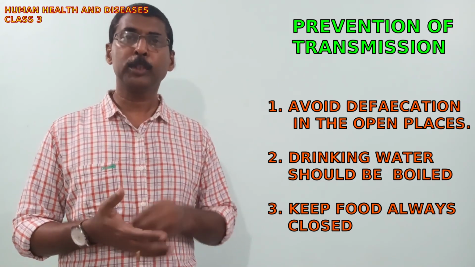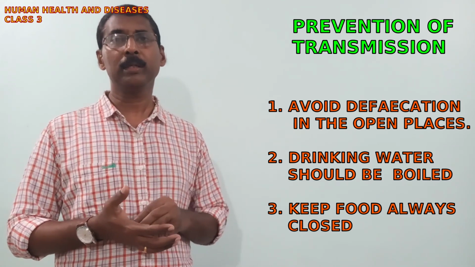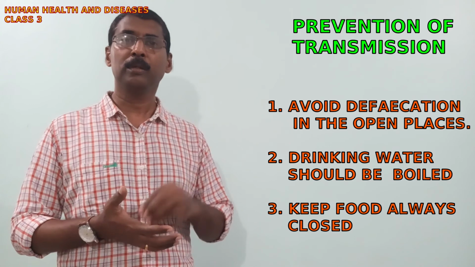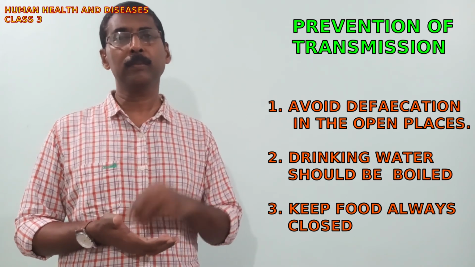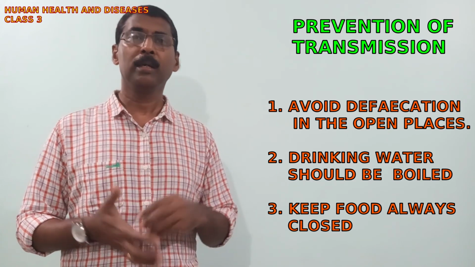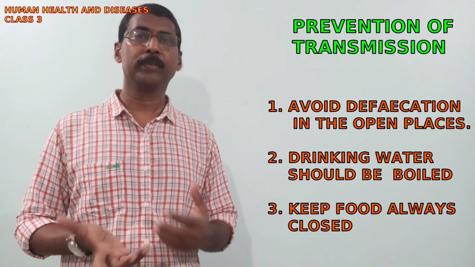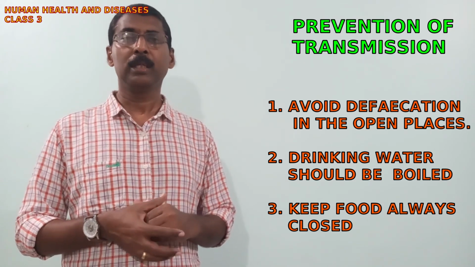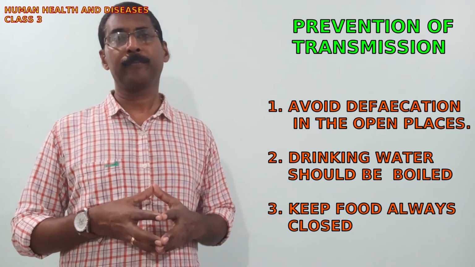And food should be kept closed. Water should be used only after boiling. Drinking water should be used only after proper boiling so that the infectious stage of the pathogen can be destroyed. So these are the ways by which we can prevent the transmission.